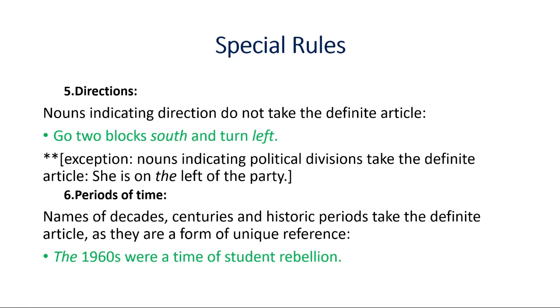Periods of time, names of decades, centuries, and historic periods take the definite article as they are a form of unique reference. So if you are talking about history, then you need to use "the," because they are unique references.